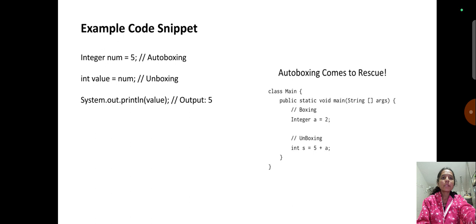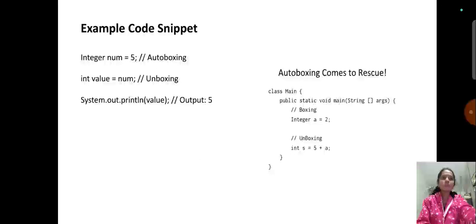And next, example code snippet of autoboxing in Java. Integer num = 5, that is autoboxing. Integer value = num; int value = num, that is unboxing. System.out.println(value), and the output is 5. And you can see the code of autoboxing: class Main, public static void main(String[] args), Integer boxing = 2 for unboxing, int is equal to 5 plus a. This is how we code autoboxing, an example of autoboxing.